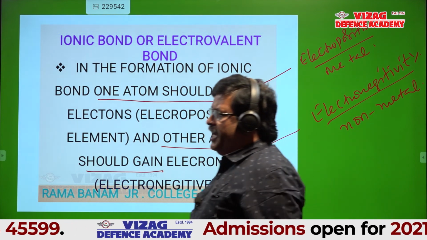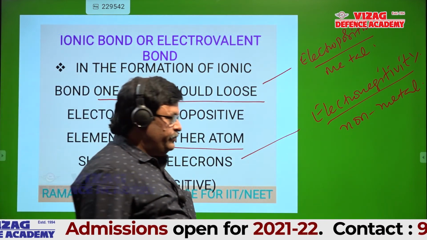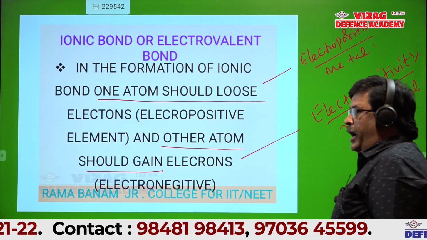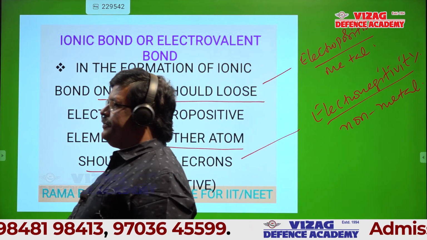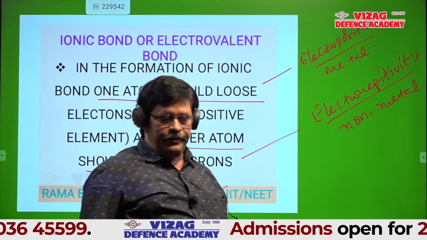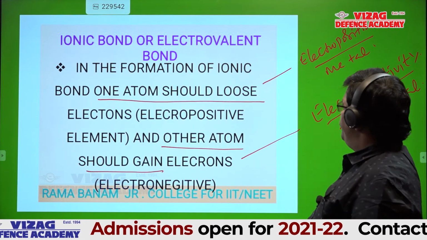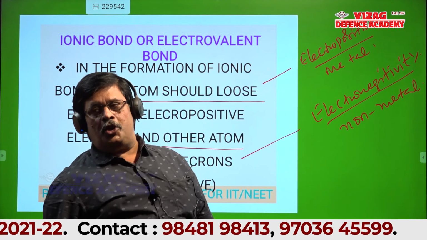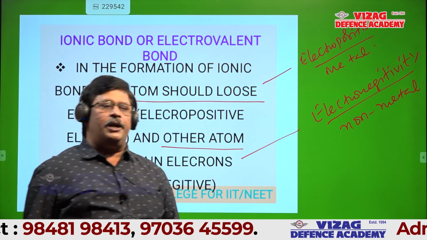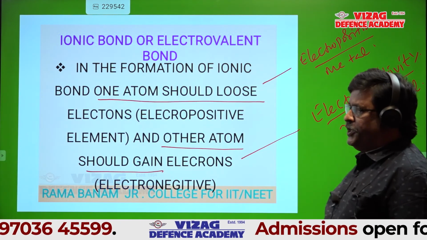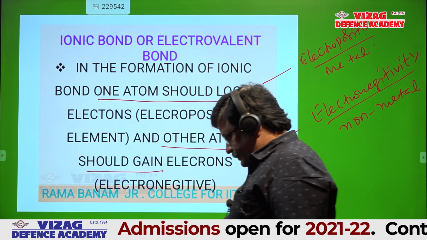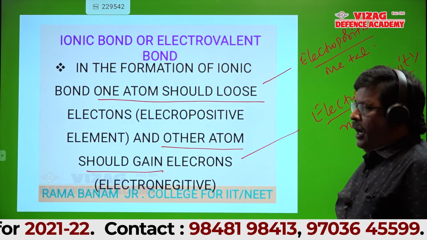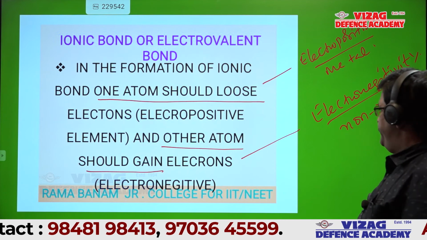In the formation of an ionic bond, one atom should lose electrons. Write within the bracket, atoms which are electropositive, they only lose electrons. So that atom should be electropositive. And other atoms should gain electrons.